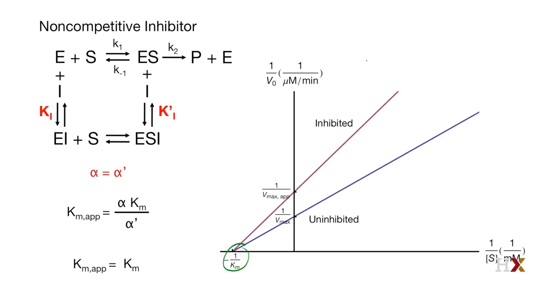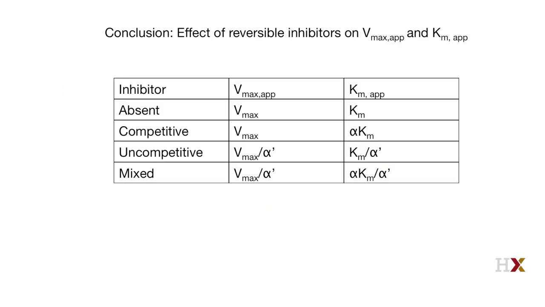So we can summarize the effect of reversible inhibitors on the apparent Vmax and the apparent Km of an enzyme for its substrate. In the absence of inhibitor, we have Vmax and Km. If we have a competitive inhibitor, Vmax is unchanged, Km increases, and the apparent Km is alpha Km.